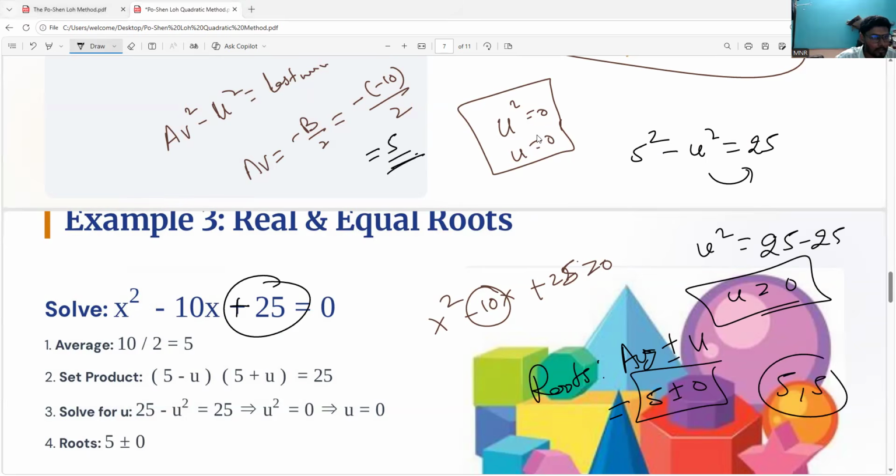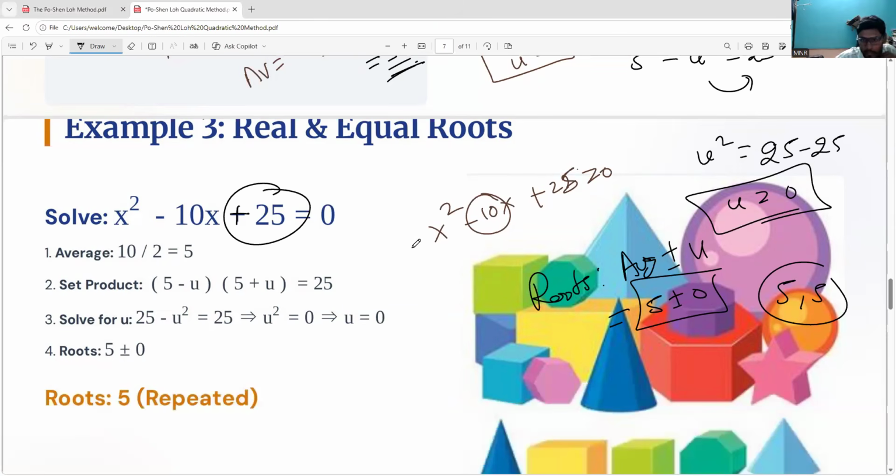Hopefully you all understand. So this is for repeated roots. Otherwise u square value will come as minus. Yes, teachers. Hopefully, this is the third type of roots I am saying. Real and equal roots, I am teaching you. Yes. Hopefully you all got it, everyone. So you can cross check it.